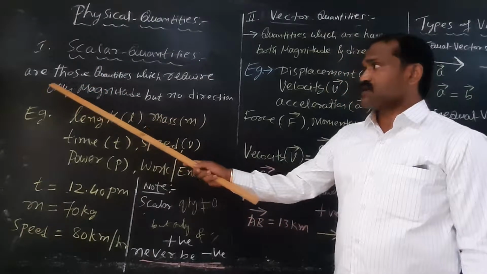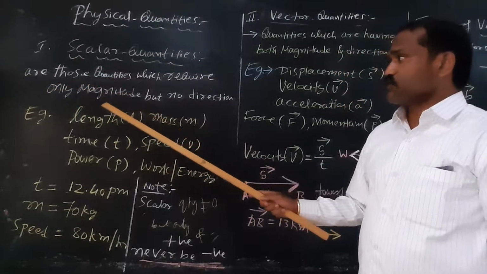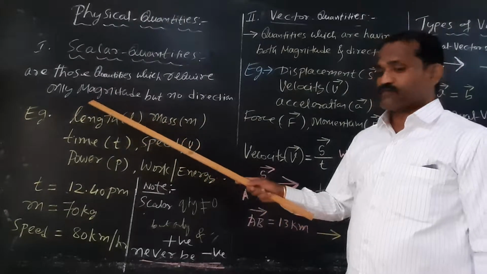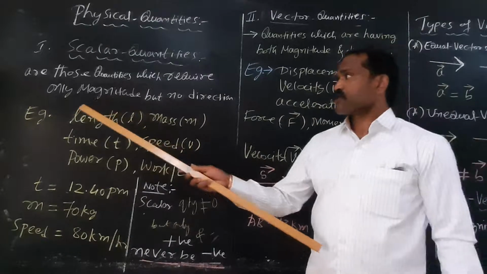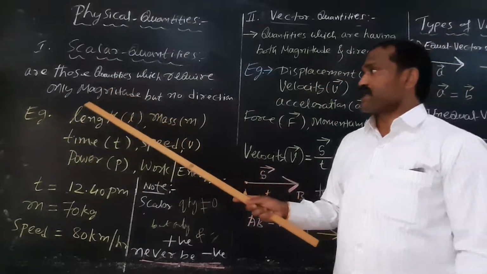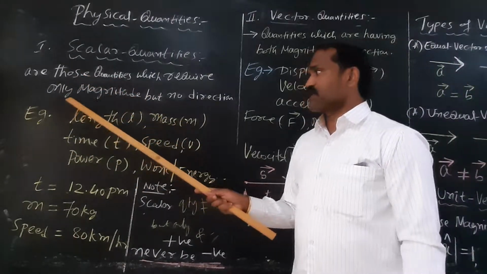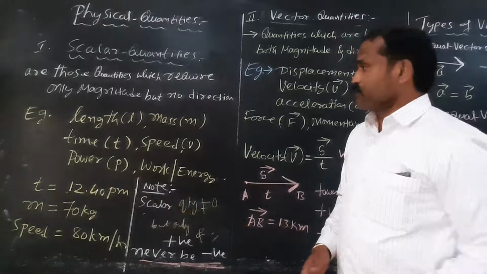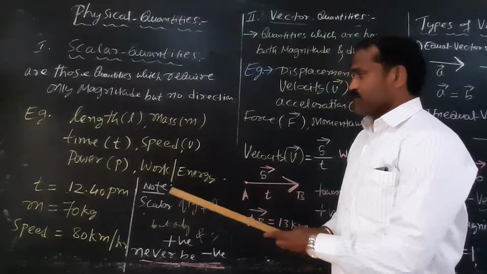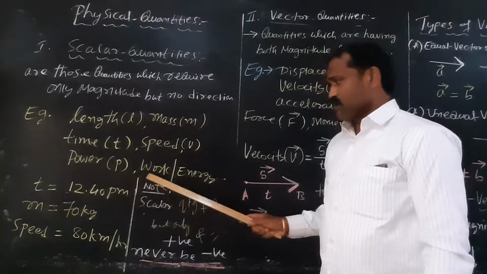Scalar quantities are those quantities which require only magnitude, but no direction. Examples: length, mass, time, speed, power, work, energy.